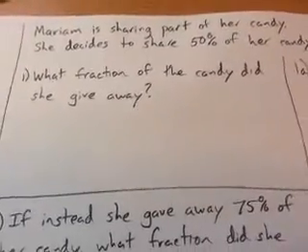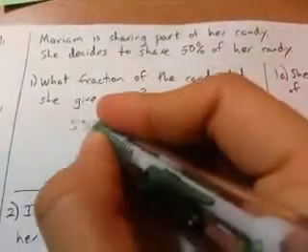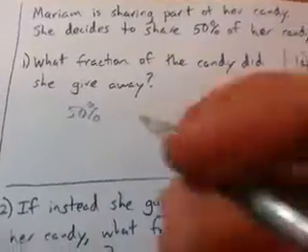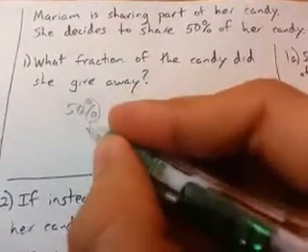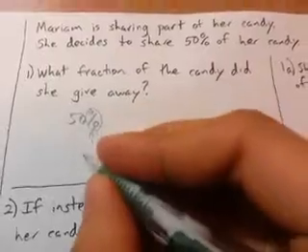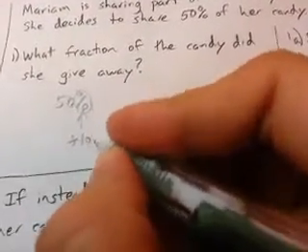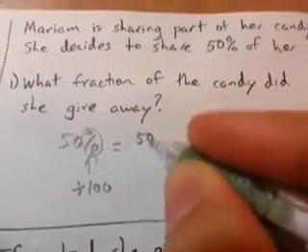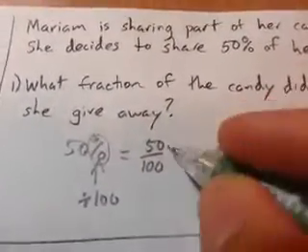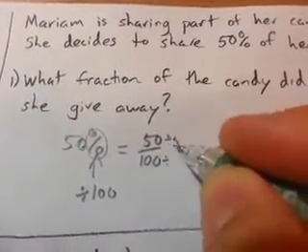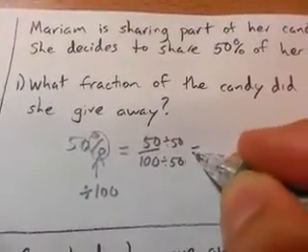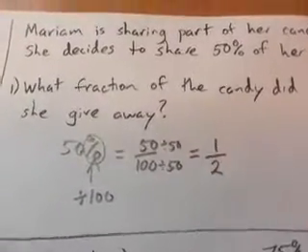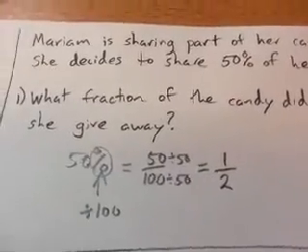So, right now, we start with 50%. And she's giving away 50% of it. Okay, well, we know, right, from previous times, I hope, that percent means over 100 or divide by 100. So we're going to write 50% as 50 over 100. Okay, what goes into both 50 and 100? Definitely 50. That's my greatest common factor. So 50 divided by 50, I get 1. 100 divided by 50, I get my 2. And that's where I get my half.